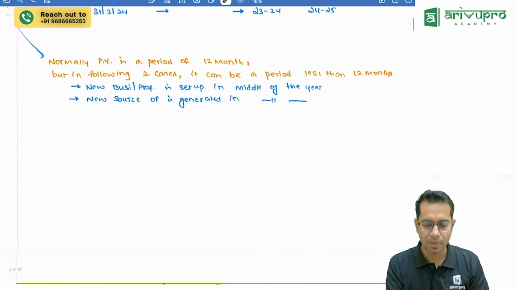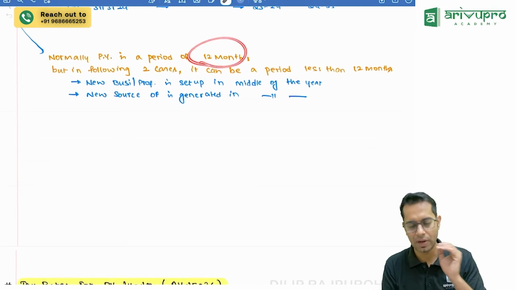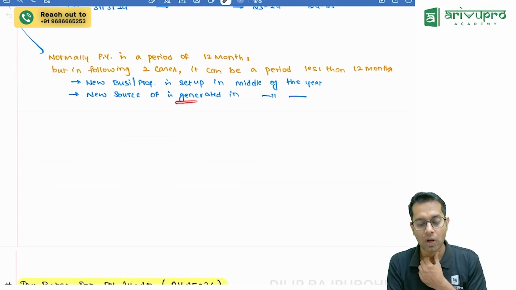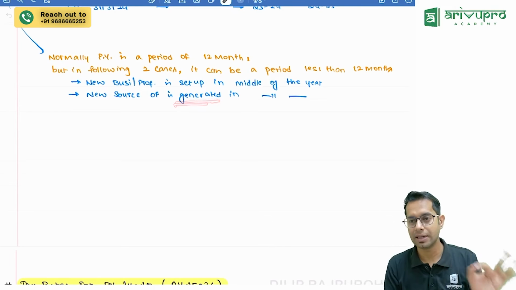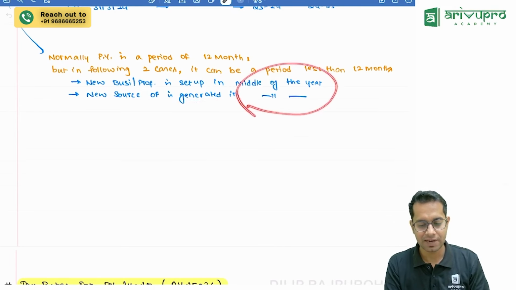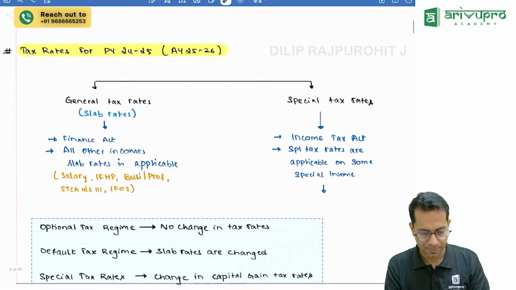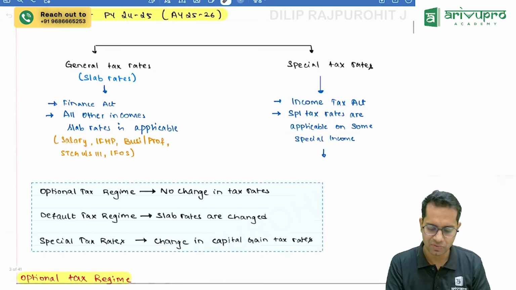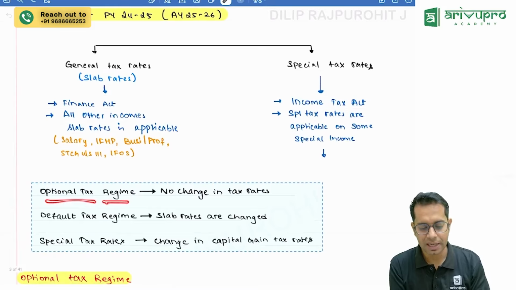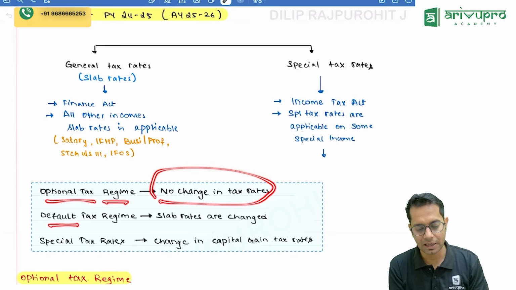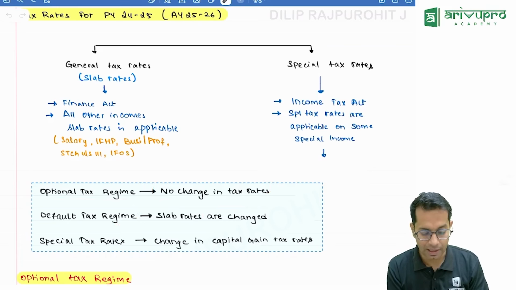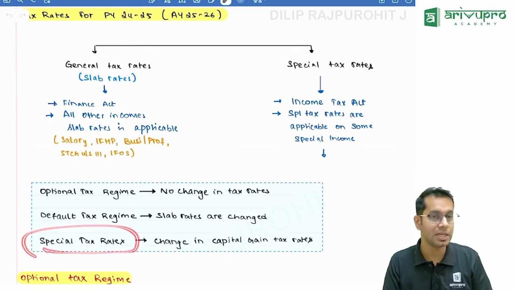Normally the previous year is a period of 12 months. However, if you have started the business in the middle of the year, or if any new source of income is generated in the middle of the year, then the previous year will be a period of less than 12 months. Now, the tax rate for 24-25 is something which we have seen. Normally in the optional regime there is no change in tax rate, but in the default regime there is a small change in tax rates, which we have anyways covered in the classroom. And in special tax rates also there is a change.